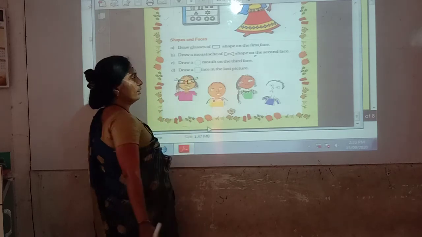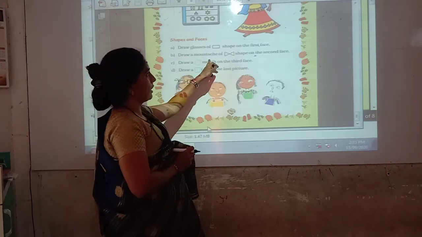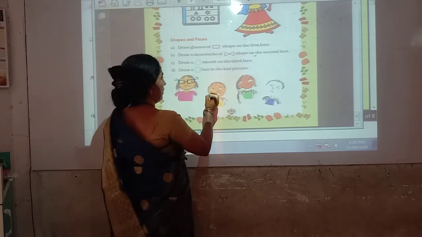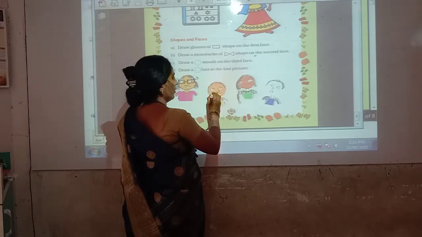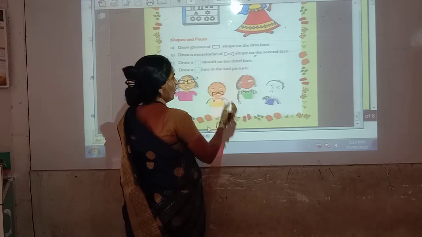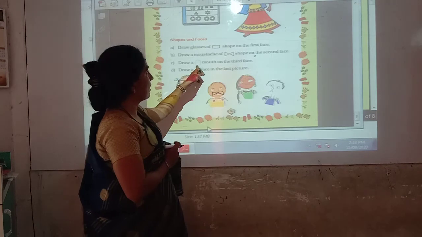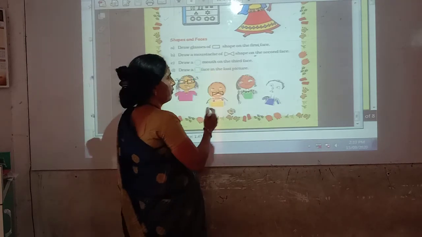Next, draw a moustache of triangle shape on the second face. Two triangles. These are the moustache. Third one, draw a circle mouth on the third face.